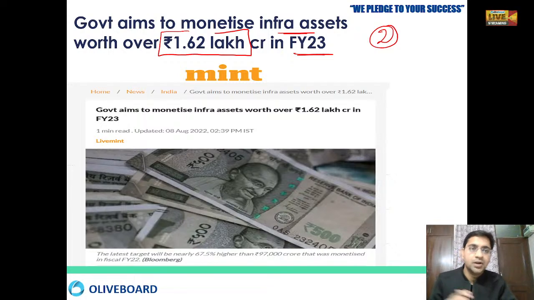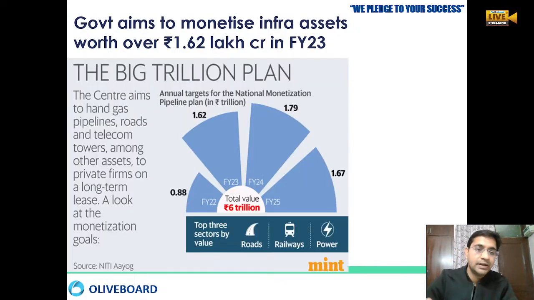Okay, so now the government is aiming to monetize the infra asset. Why does the government want to monetize it? Because the government has various infrastructure assets spread throughout the country, and they are not generating any kind of revenue.